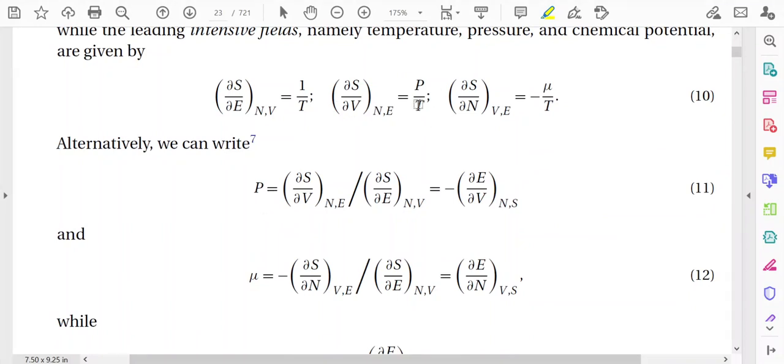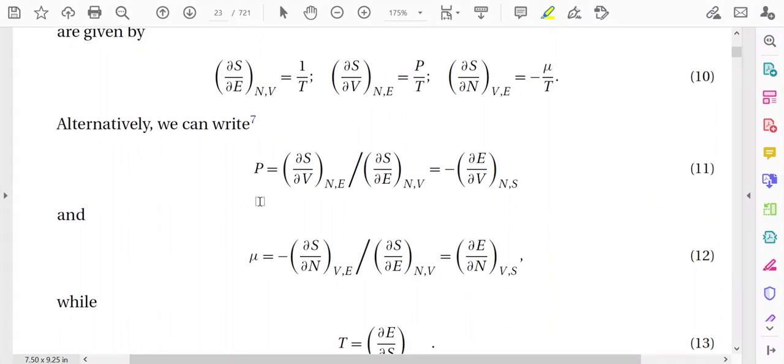Another thing is that you can also express pressure. Here you have expressed pressure in terms of the entropy, and this pressure can also be expressed in terms of energy as well. So how to do that? You have to write it this way: P is equal to (∂S/∂V) divided by (∂S/∂E), and that will be equal to minus ∂E/∂V. So how does this arise? You have to use a particular relation for that purpose.